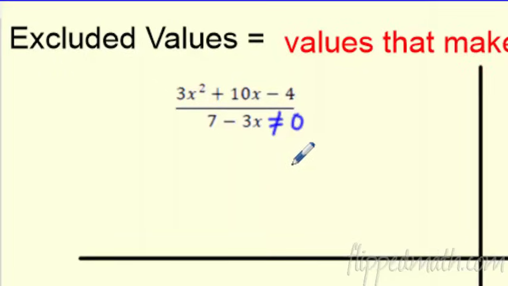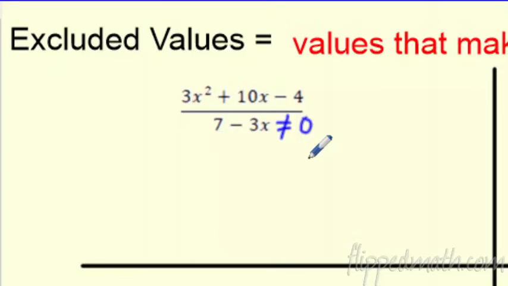I'm not allowed to legally divide by 0. It's just impossible to divide something into 0 parts. So you can't have a candy bar and say, I'm going to divide this into 0 parts. Like, you can divide it into 2 parts. Like, I got 2 friends, I'm going to cut my candy bar in half. Or I got 3 friends, I'm going to cut it into thirds. Or I've got 1 friend, I'm going to give them the whole thing. You can't have no friends, and you can't divide it into no parts. It just doesn't exist.